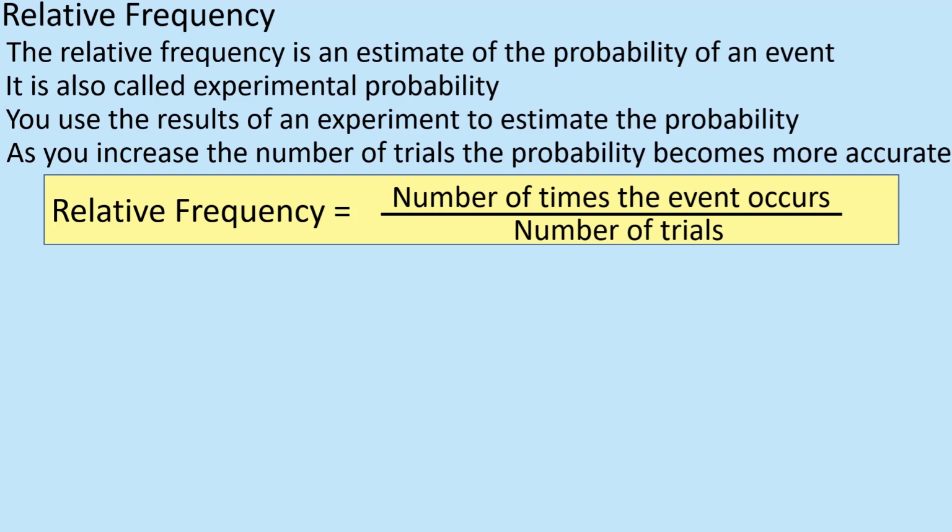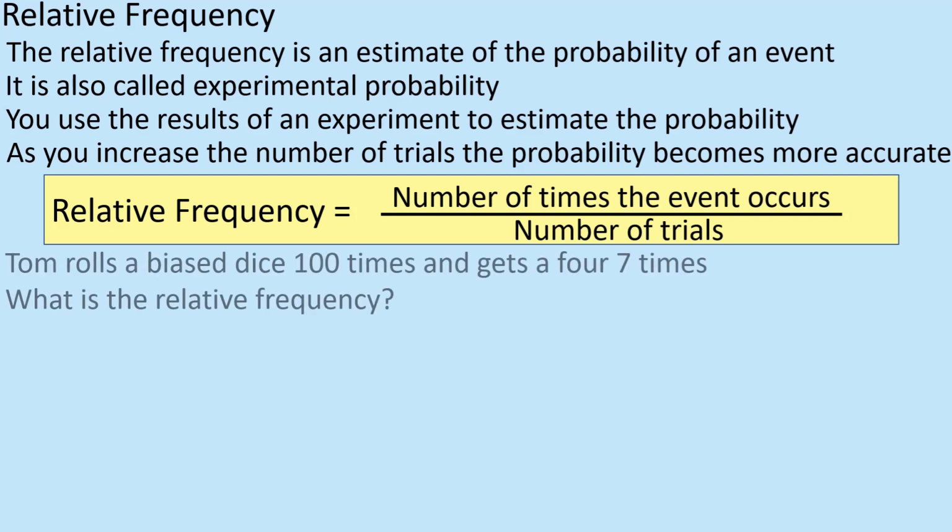So relative frequency, a little bit like probability, is the number of times the event occurs over the number of trials. The bit at the bottom is a little bit different because it's about the number of trials you actually completed. So again, if I were to roll the dice 4 times and I got no 6s, then the relative frequency would be none out of 4. We know that that's not actually true. It's not the probability, but in terms of the relative frequency, I have to take it as read. There's no chance of getting a 6 because in my trials I didn't get one. So they are slightly different.